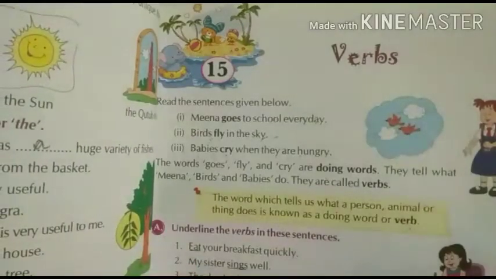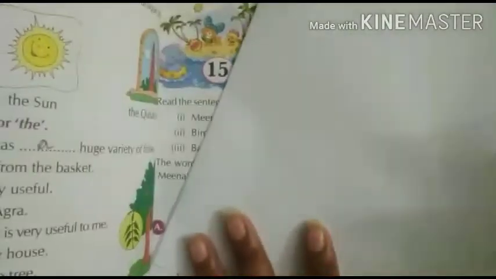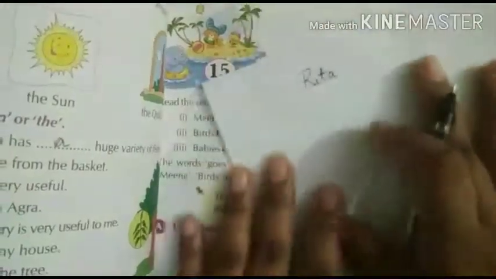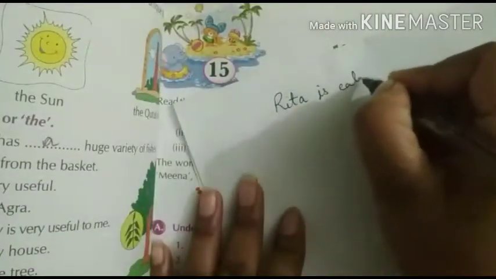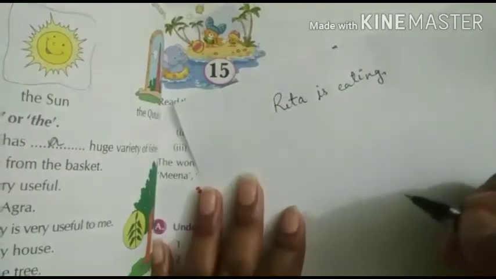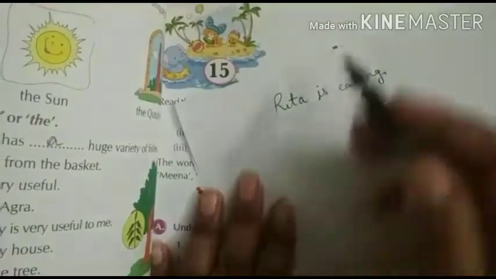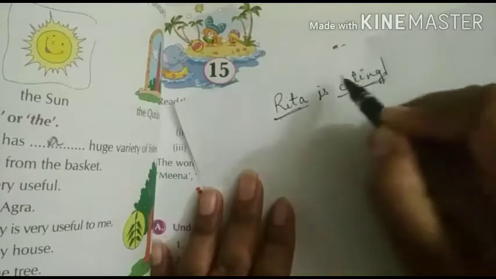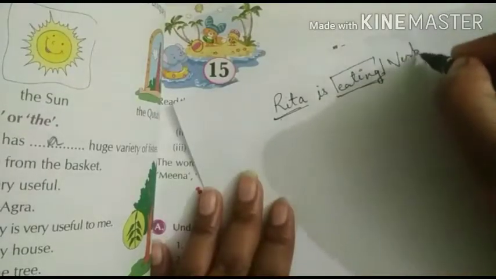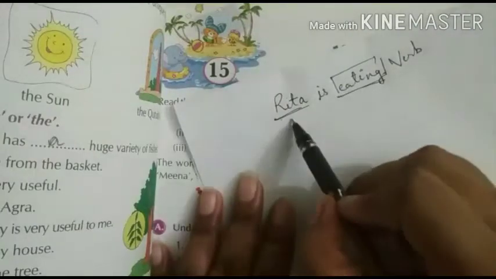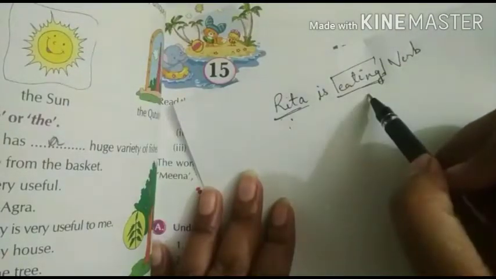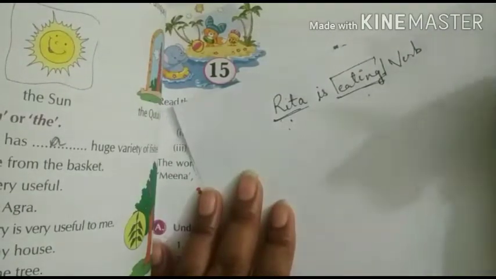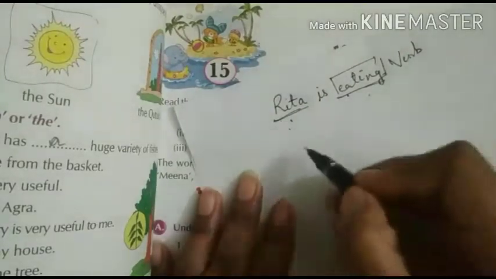Now for example, if I write Rita is eating. So what is the action that is performed by Rita? Rita is eating. So this eating will be your verb. What is Rita doing over here? Rita is eating. So any action that takes place will be your verb.